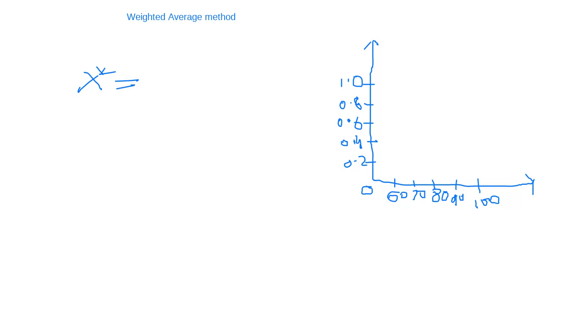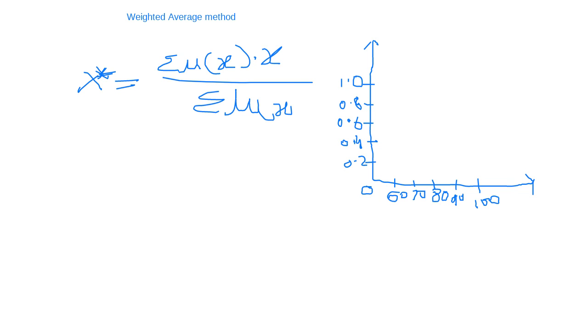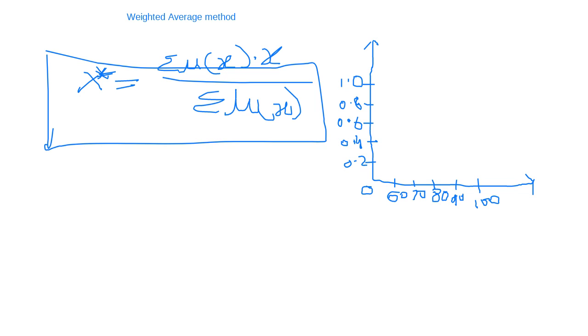Let me write the formula to convert to the crisp value: summation of mu of x. It is very simple, use this formula. If we can cover it in the lab, remind me.